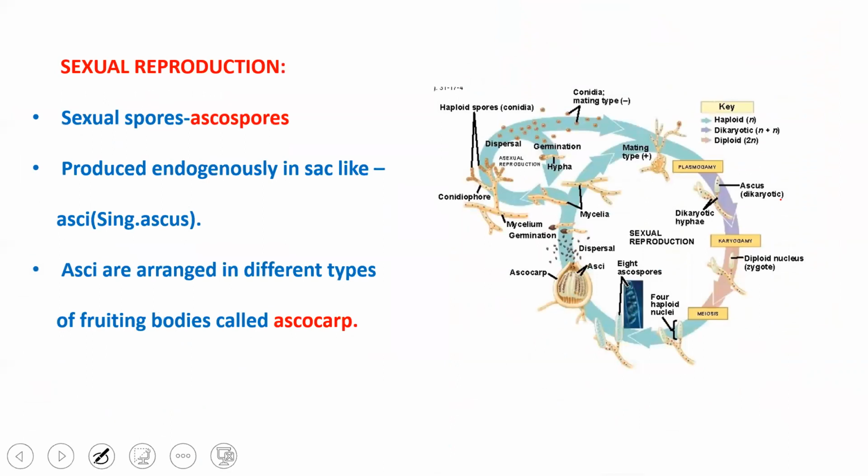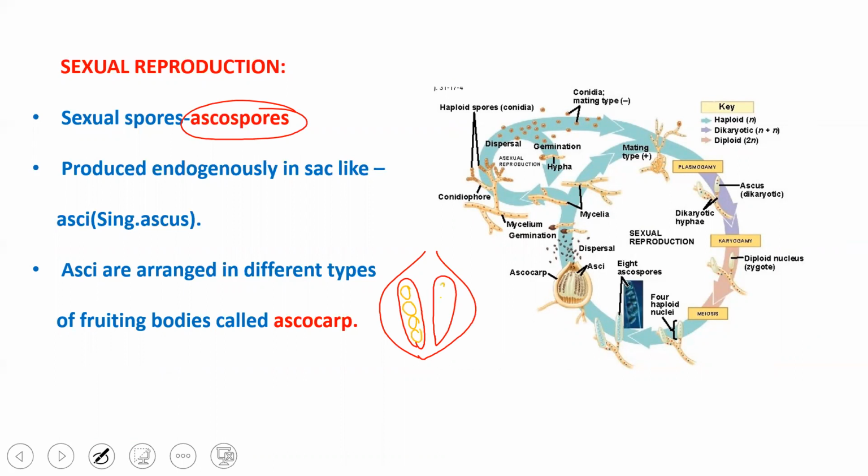by giving the media. Coming to sexual reproduction, the sexual spores are called ascospores. These ascospores are produced in a sac-like structure, which is called asci. The spores which are produced inside them are called ascospores.